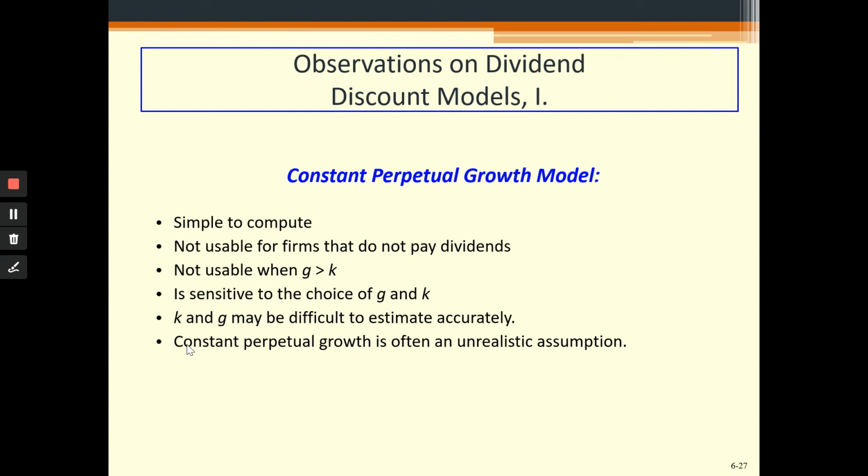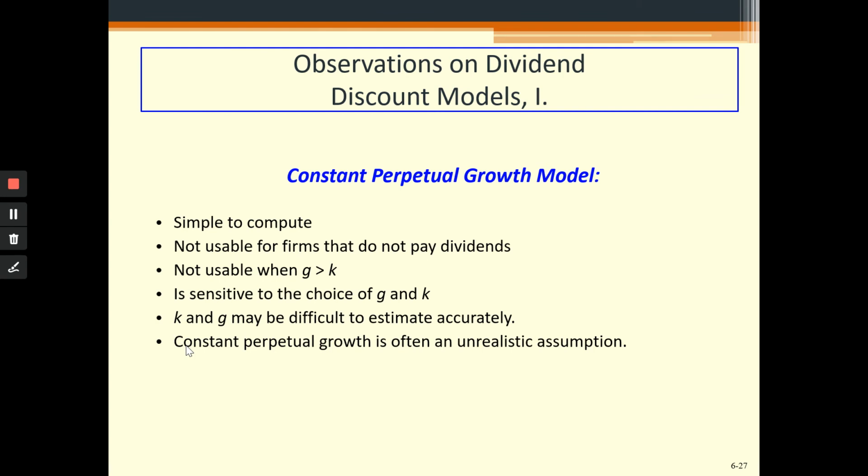Now we have a few observations from the dividend discount model. In the constant perpetual growth model, which assumes that the dividend of the stock will grow at a certain level, say 5% forever, it is very simple to compute, because remember, we do not have to deal with a lot of years.